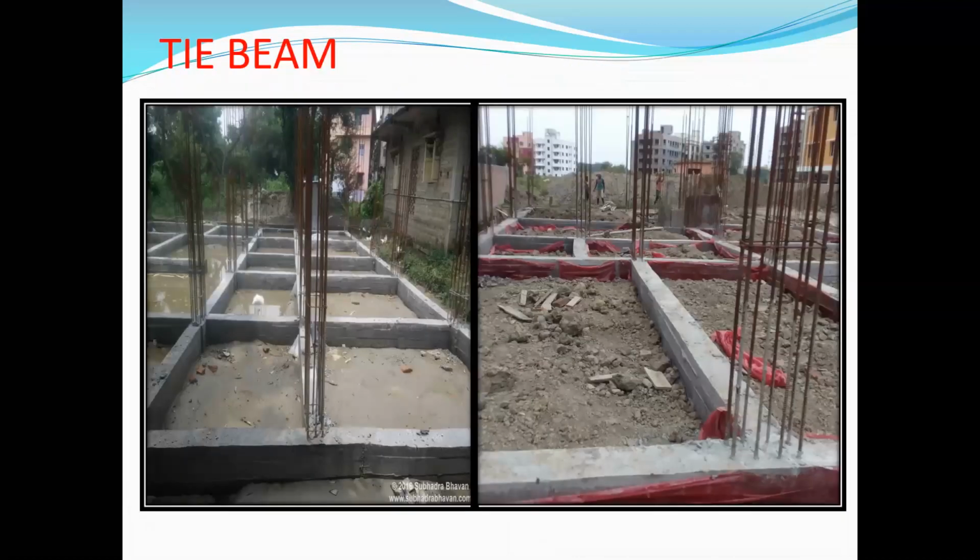See next slide. Go to tie beam. This is another name, plinth beam. See this. This is below the ground level. Tie beams are arranged in any type of reinforced concrete structure for wall construction purpose, foundation purpose, compaction purpose and strength purpose. Every reinforced concrete structure must have a tie beam. This is the tie beam. Another name, plinth beam.